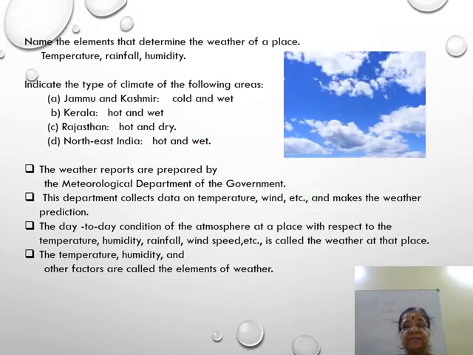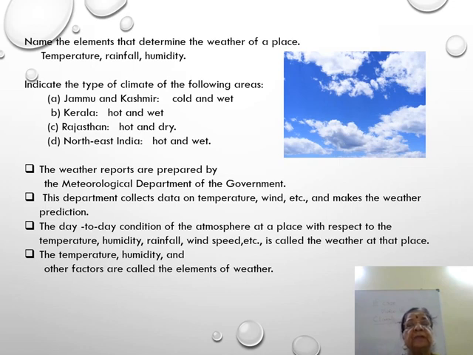Now first, name the elements that determine the weather of a place. See here, there is a blue sky with some clouds. Temperature, rainfall and humidity are the elements of weather that determine the weather of a place.